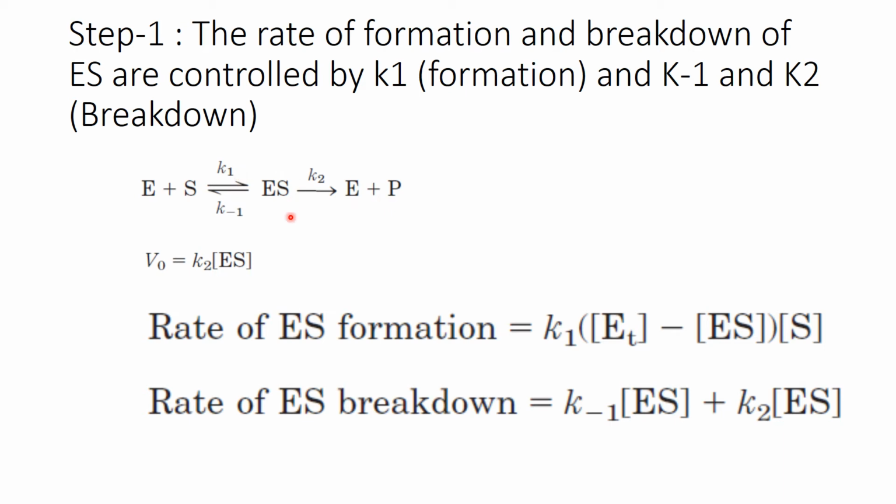So finally what is happening? The breakdown of enzyme and substrate is finally having its effect upon product formation. So the initial velocity will be equal to K2 and the concentration of enzyme and substrate.